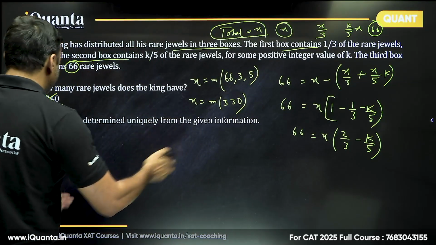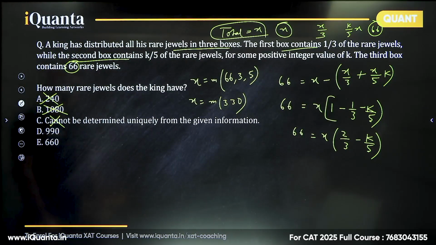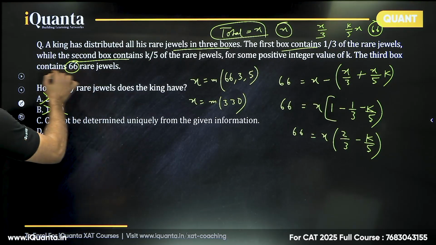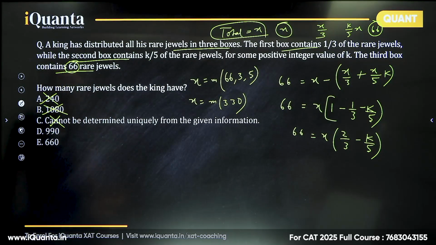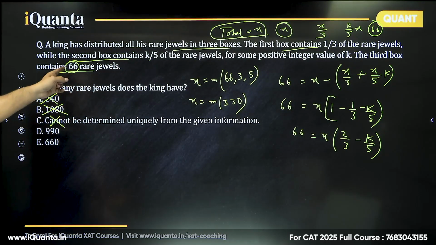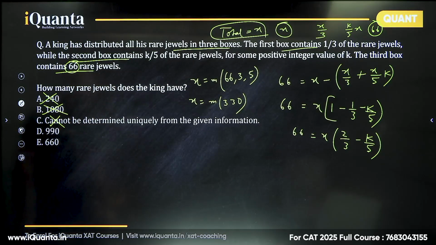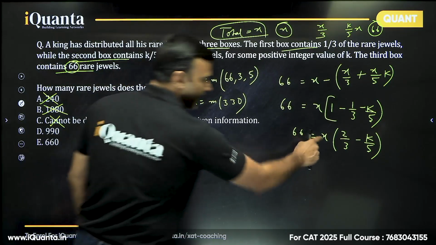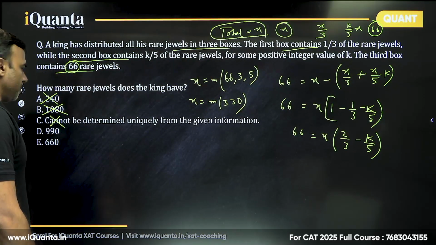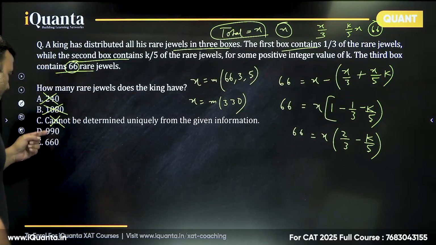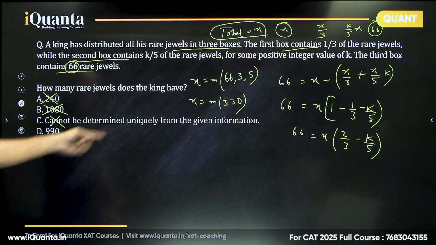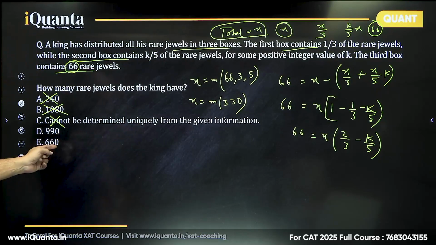There will be some answer. So C also cannot be the answer. There will be some value, right? Because this 66 is a fixed value, there will be a definite value. There will be only one case in which this will be true. Otherwise, it will not be true. Okay, there will be a fixed value. Okay, now what can we do? Let's see. So we have two options, 990, 660. Oh, both the options are multiples of 330. If there was only one option, we could have marked that.